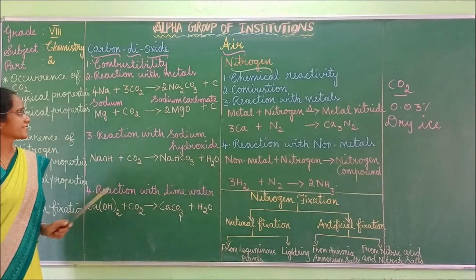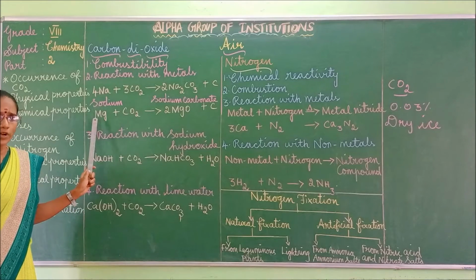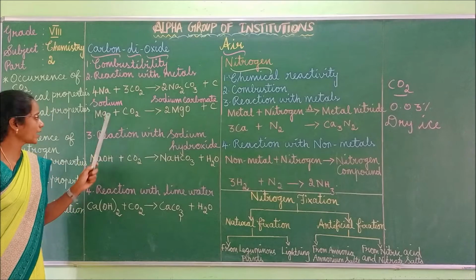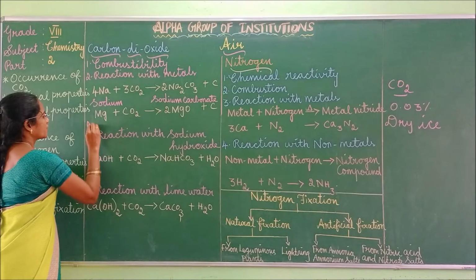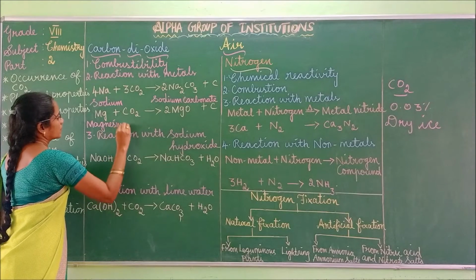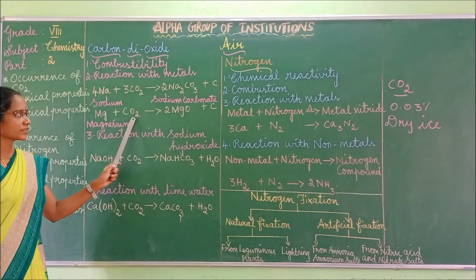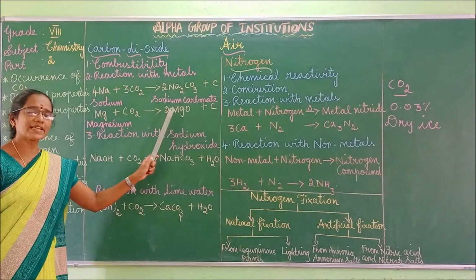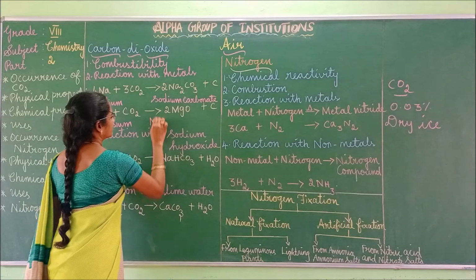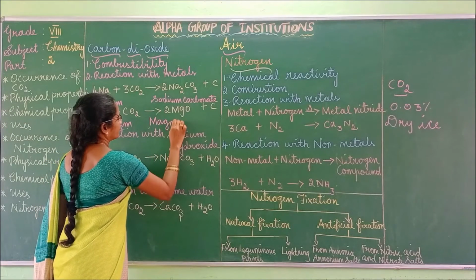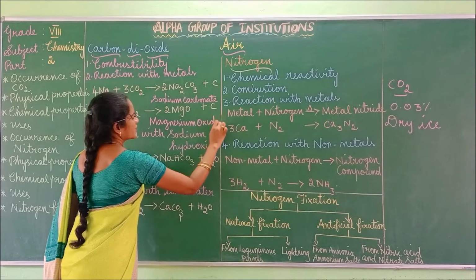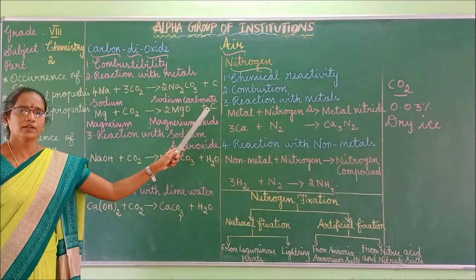Got it? Next, magnesium. What I told you, magnesium when it reacts with carbon dioxide forms oxides. Mg is magnesium. Magnesium, when it reacts with carbon dioxide, forms MgO. MgO means what? Magnesium oxide. Magnesium oxide is formed along with carbon.